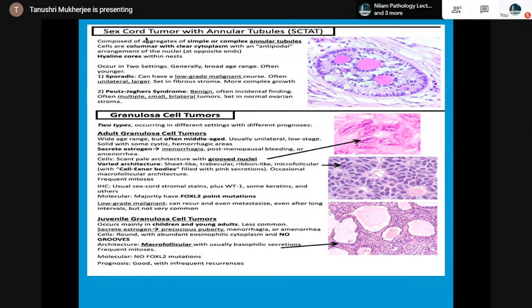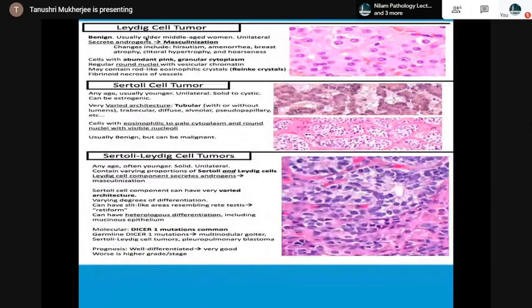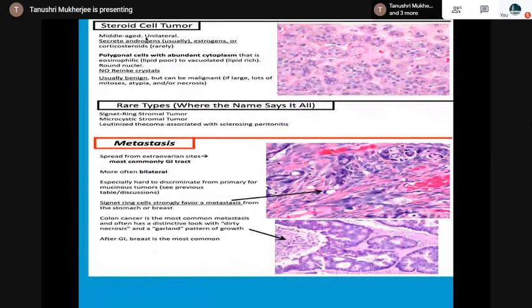The Leydig cell tumor secretes androgens. There is masculinization, hirsutism, amenorrhea, cells with abundant thick granular cytoplasm. Sertoli cell tumor, varied architecture, tubular, trabecular, diffuse, alveolar, pseudopapillary. Cells with eosinophilic to pale cytoplasm and round nuclei with visible nucleoli. Sertoli Leydig cell tumor, DICER1 mutations. And I have told already there can be different varied architecture. Spheroid cell tumor and then metastatic tumor.